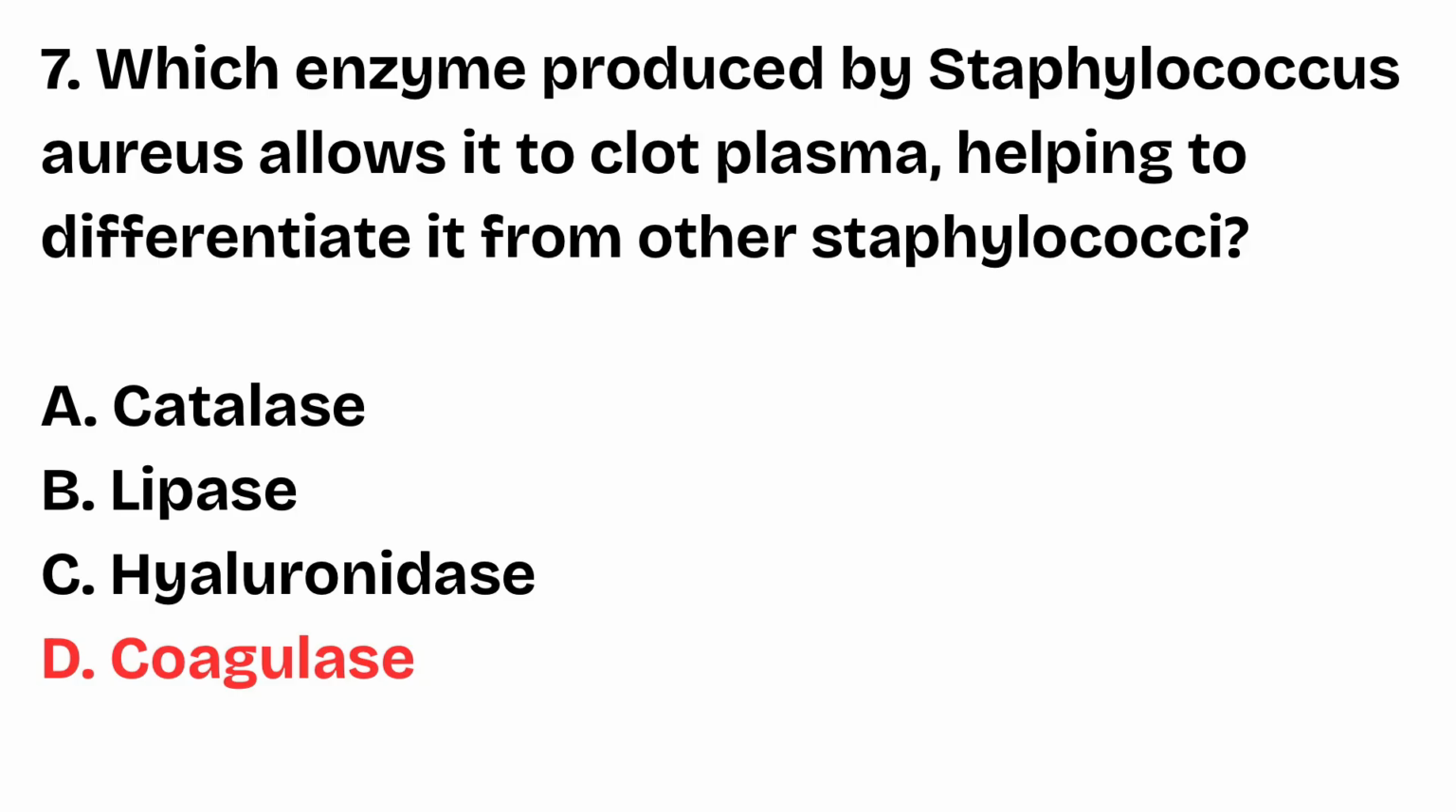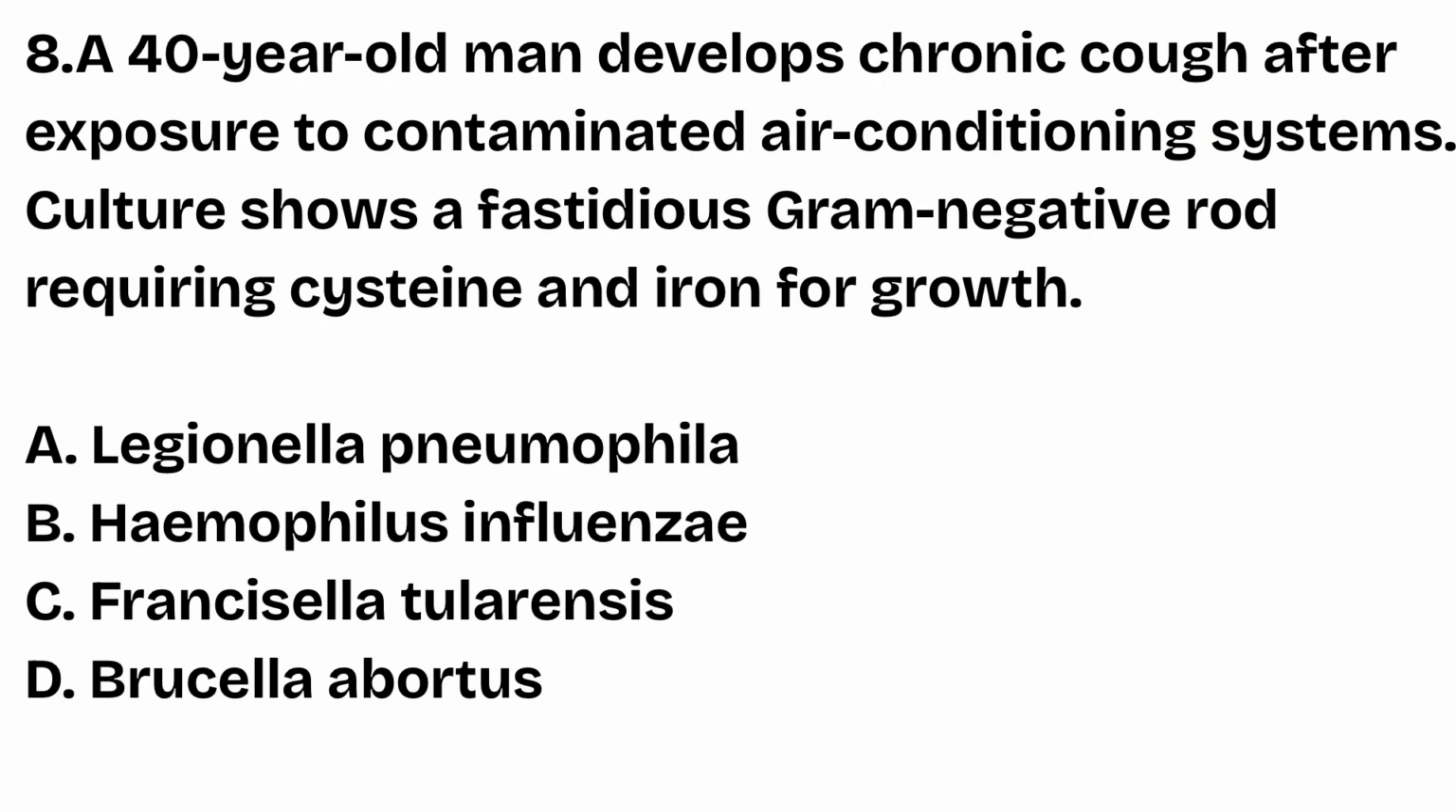The right answer is option D, coagulase. Coagulase converts fibrinogen into fibrin, causing clot formation. This enzyme is unique to Staphylococcus aureus, helping it to differentiate from coagulase-negative staphylococci. Question number 8. A 40-year-old man develops chronic cough after exposure to contaminated air conditioning systems. Culture shows a fastidious gram-negative rod requiring cysteine and iron for growth. Identify the organism. Legionella pneumophila, Haemophilus influenzae, Francisella tularensis, Brucella abortus.